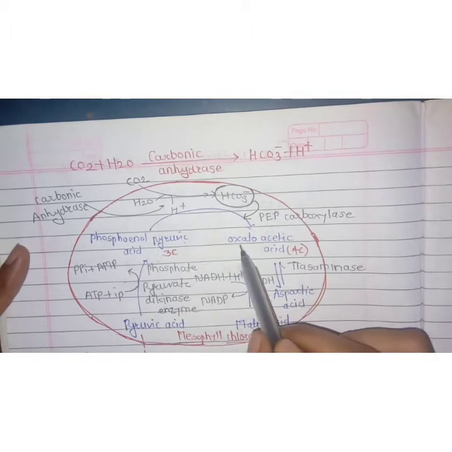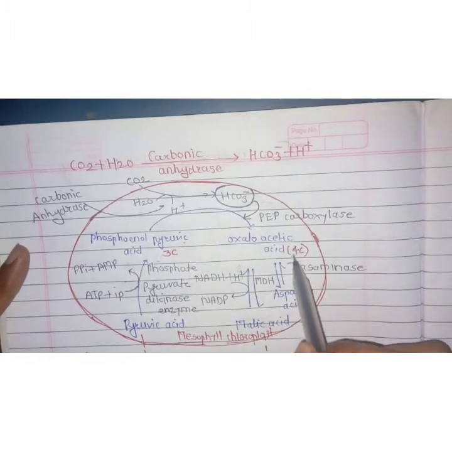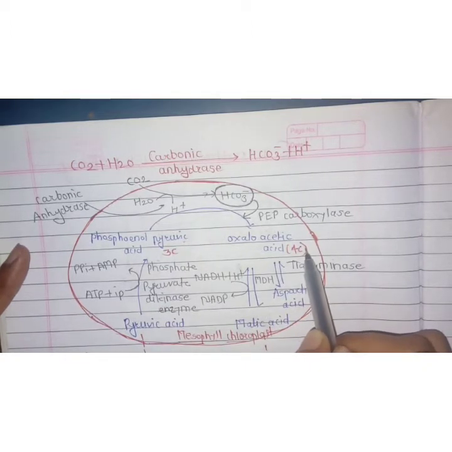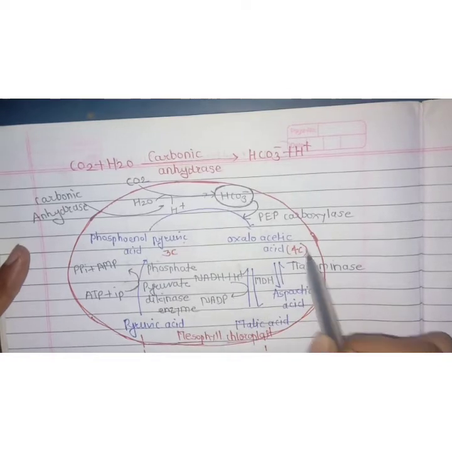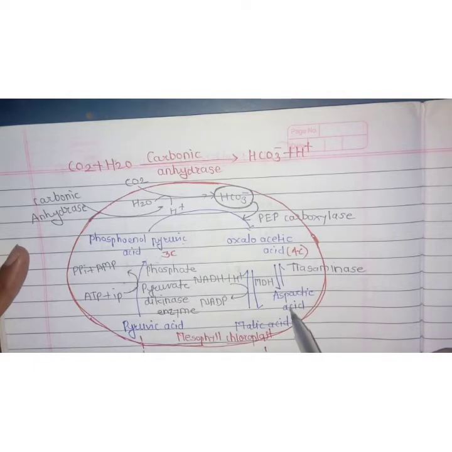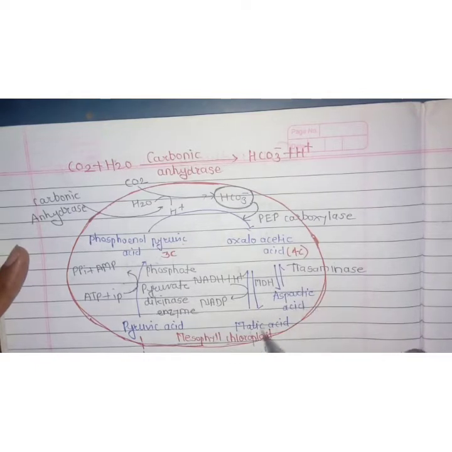Oxaloacetic acid is a 4 carbon compound, and it is the stable compound inside the C4 pathway. Oxaloacetic acid is then converted to aspartic acid or malic acid, depending on which enzyme is present inside the mesophyll cells.